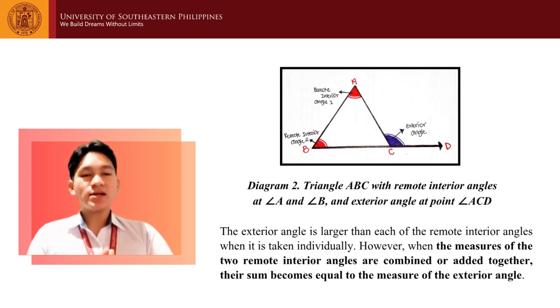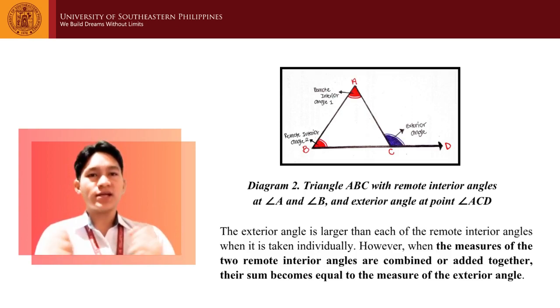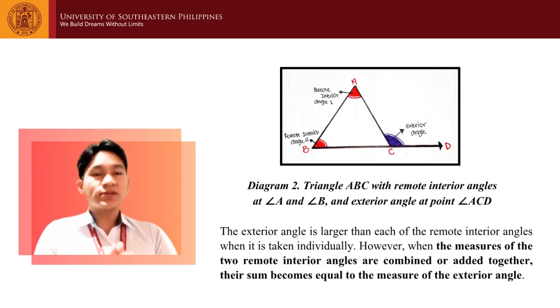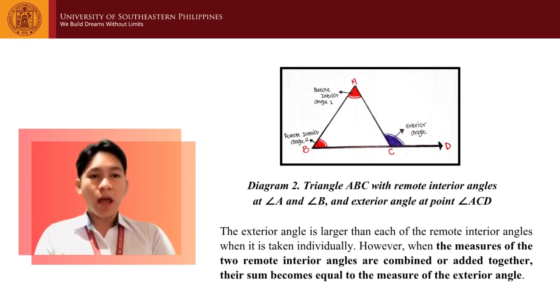Now, based on the diagram, we can observe two key ideas. First, the exterior angle at point C is greater than each of the remote interior angles individually. This means that the angle formed outside the triangle is always larger than angle A alone and angle B alone. Second, when we add the measures of the two interior angles, that is angle A plus angle B, their sum is exactly equal to the measure of the exterior angle at point C.